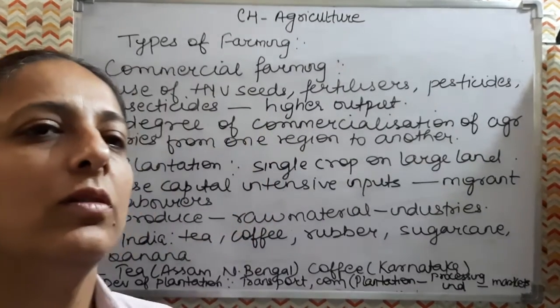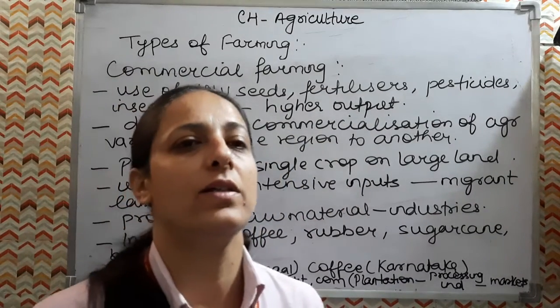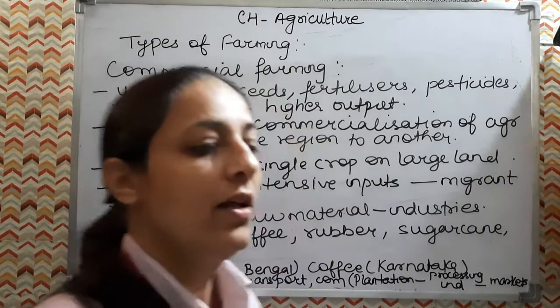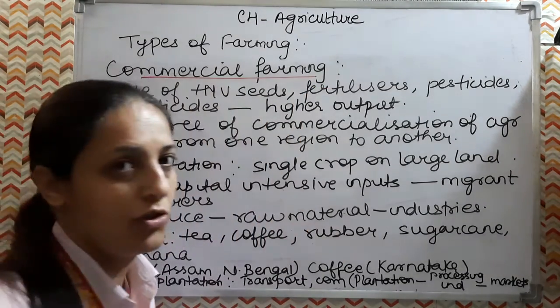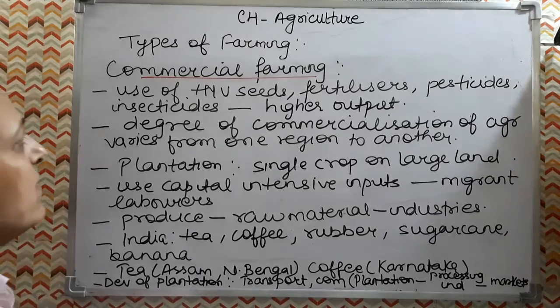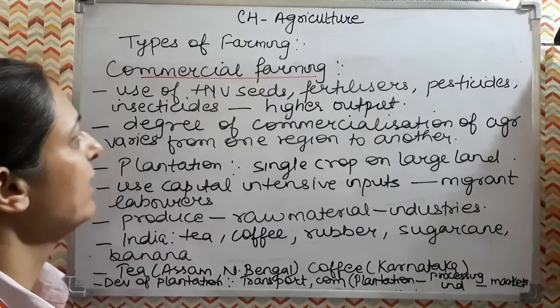So now the types of farming which we have discussed, that is primitive subsistence farming and intensive subsistence farming. Now we have to see commercial farming. Another type is commercial farming. Here the output is mainly done for selling in the market and to earn the profit by the farmer.